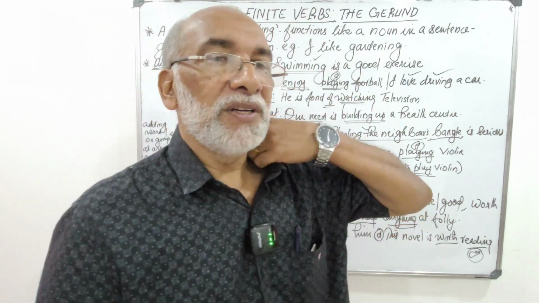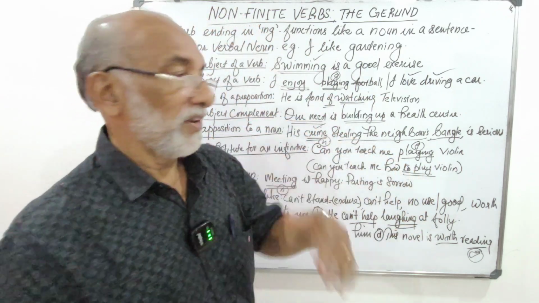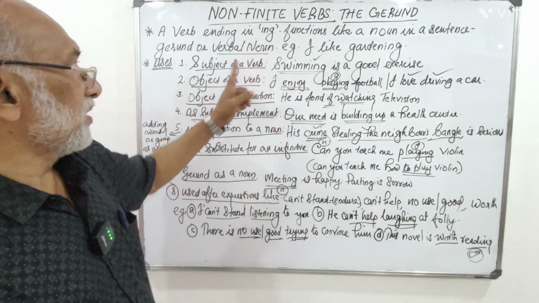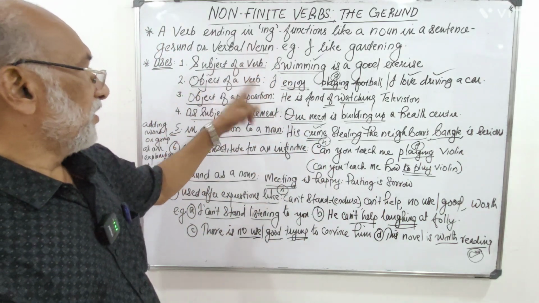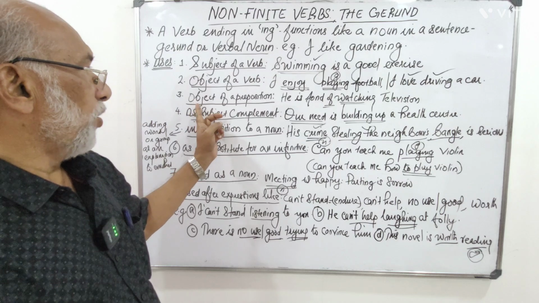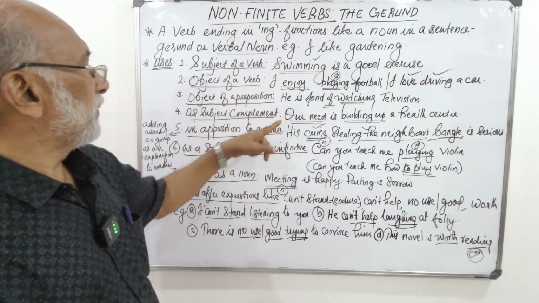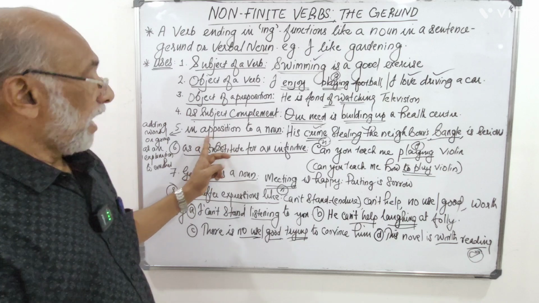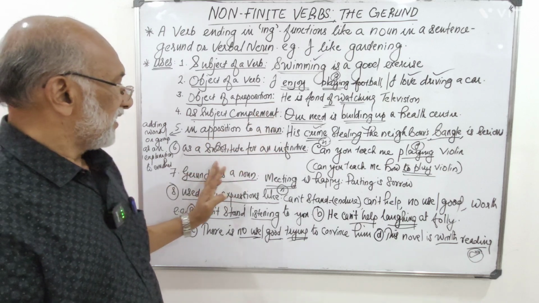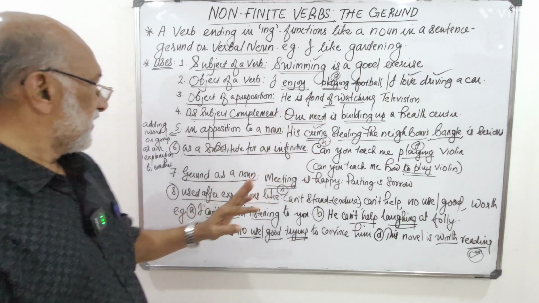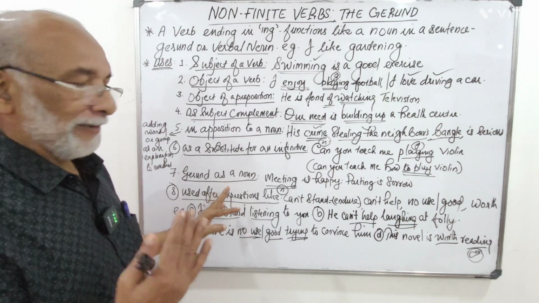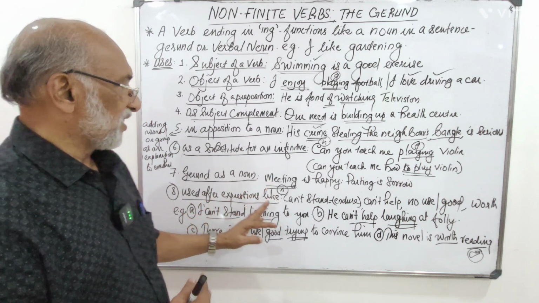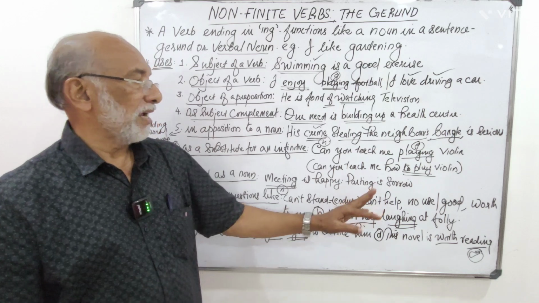different uses of the gerund are also enumerated. It can be used as the subject of a verb, as the object of a verb, as the object of a preposition, as object complement in apposition to a noun, as a substitute for an infinitive. It can be just simply used as a noun, then used after expressions like can't stand, can't help, no use, no good, worth, etc.